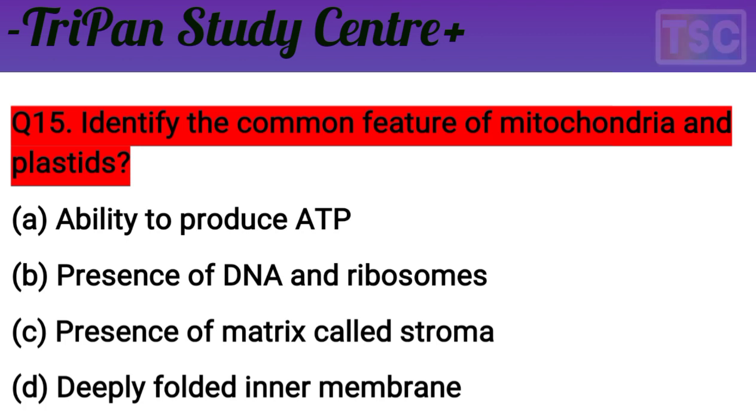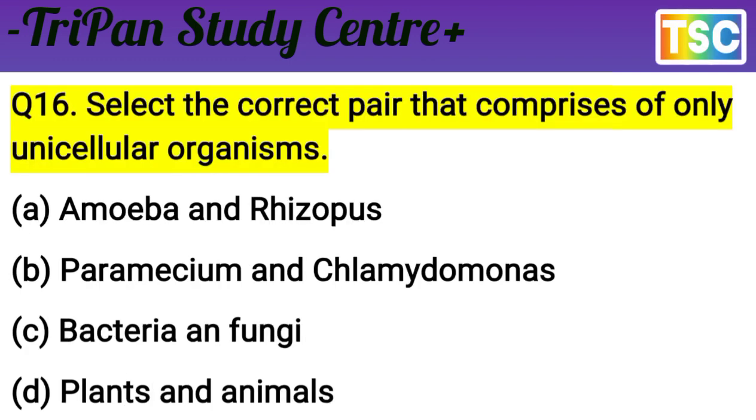B option, presence of DNA and ribosome, is the correct answer of this question. Mitochondria and plastids have this common feature: presence of DNA and ribosome. B option is correct. Let's see the next question. Next question on your screen. Question here. Select the correct pair that are comprised of only unicellular organisms.